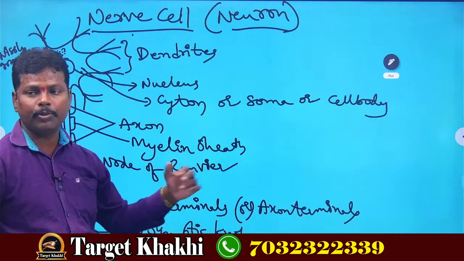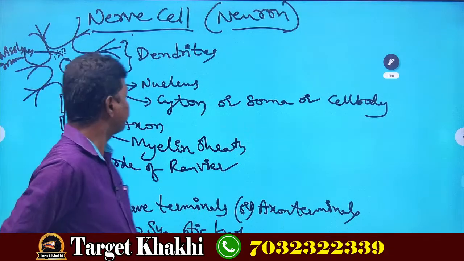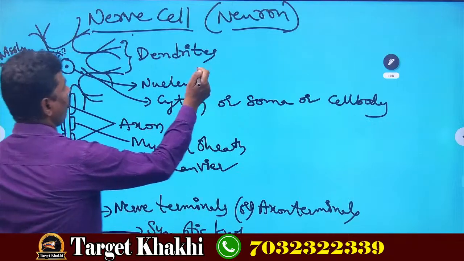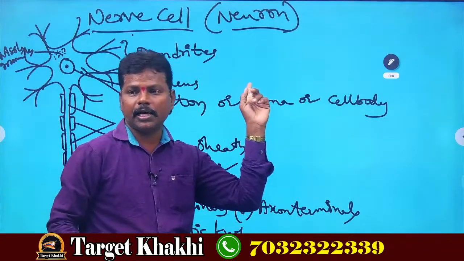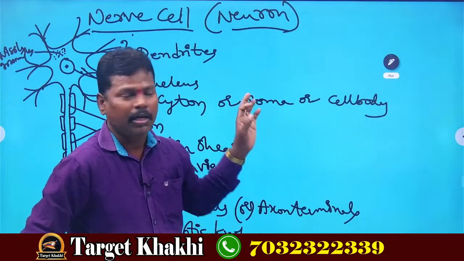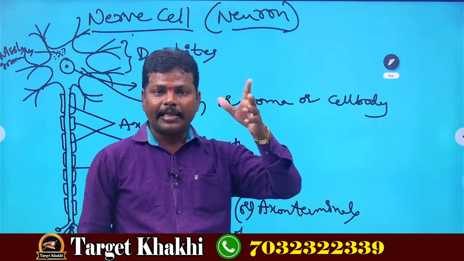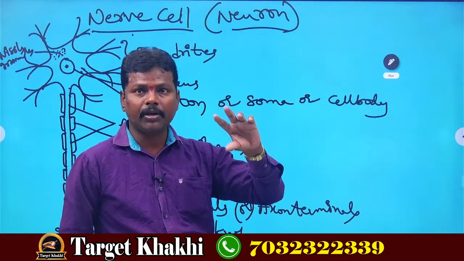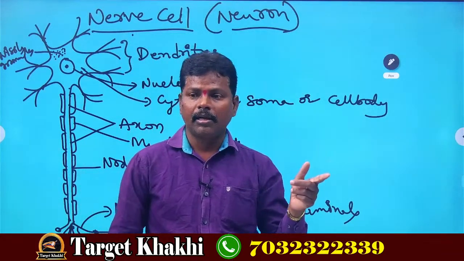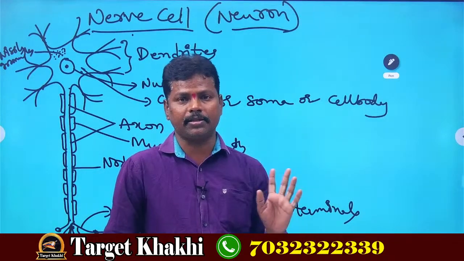So now I am going to explain each part of the nerve cell in detail. Dendrites are nothing but hair-like structures which help in forming attachment to another nerve cell for transmitting signals or messages.